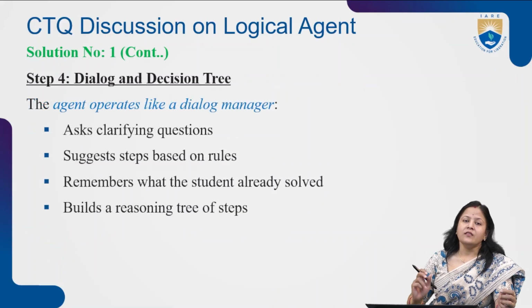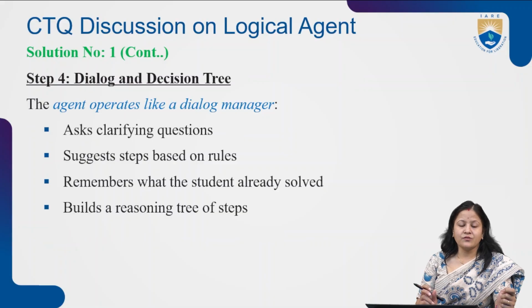Then step 4 is dialogue and decision tree. The agent operates like a dialogue manager. It asks clarifying questions, suggests steps based on the rules, remembers what the student has already solved, and builds a reasoning tree of steps. All these things are performed by the agent, and it helps the student to learn arithmetic problems.